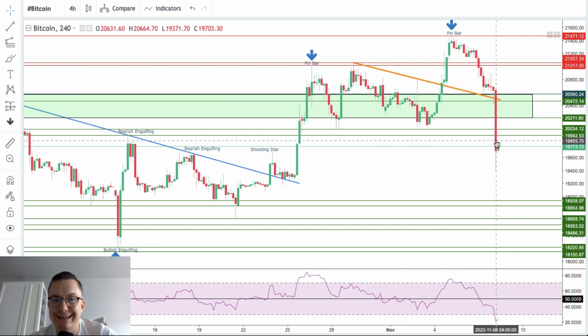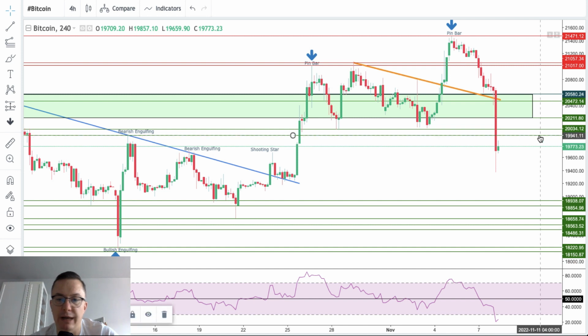It looks like there is more to the downside coming. We got the low at 19,371, which is pretty bad, because the levels of 19,942 will act now as a technical resistance. The same situation is with the level of $20,034. This will be technical resistance.